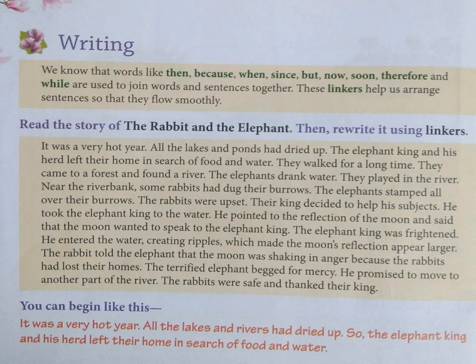This is a very good story, children. Here it was a very hot year. That means that was the summer time of the year. All the lakes and the water sources have dried up. There was no water in lakes and rivers. So what happened? There was a king, Elephant King, and all his group, that is called herd.